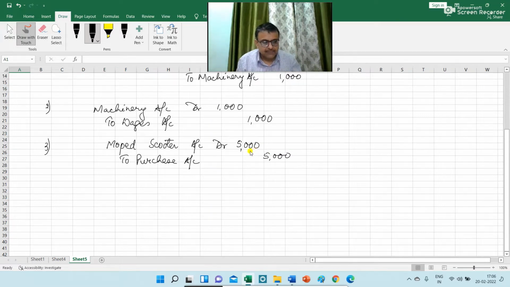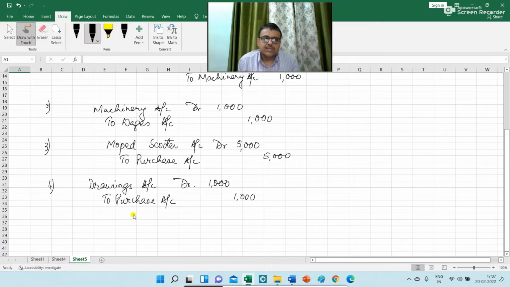The fourth item for adjustment is a proprietor has taken goods costing rupees 1,000 for which no entry has been passed. The journal entry for the fourth adjustment is drawing account debit to purchase. So we are going to debit drawing account by rupees 1,000 to purchase. Means we are going to reduce the amount from purchase by rupees 1,000.